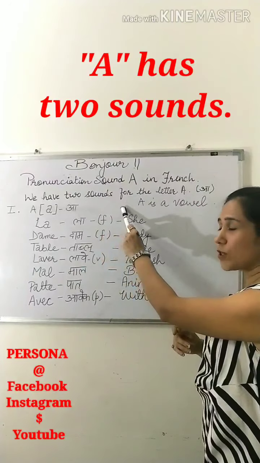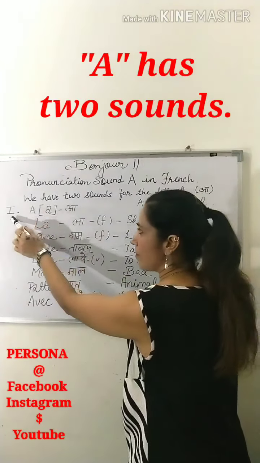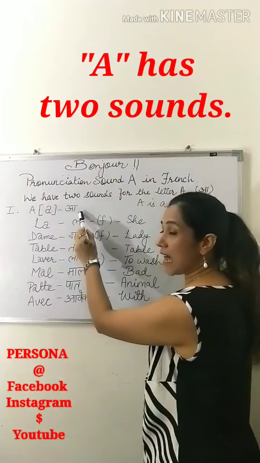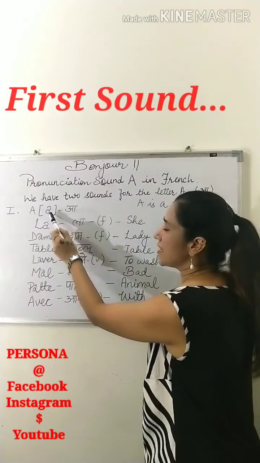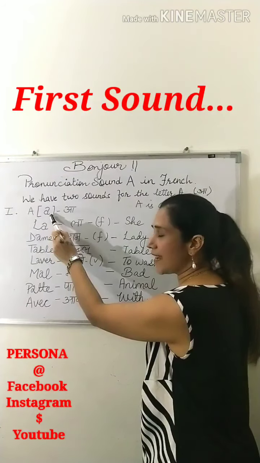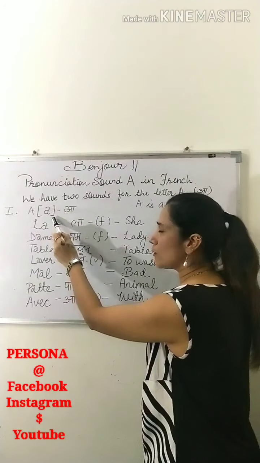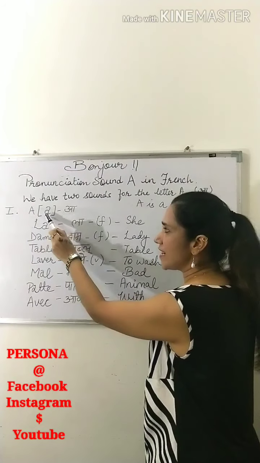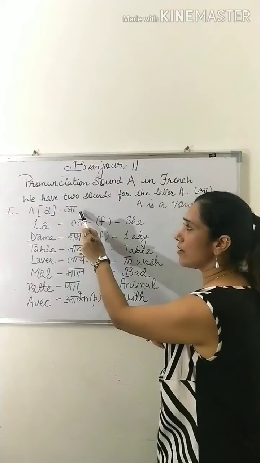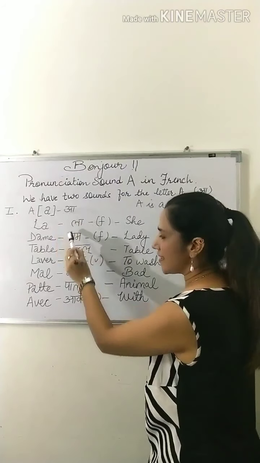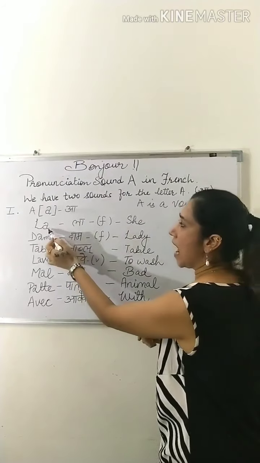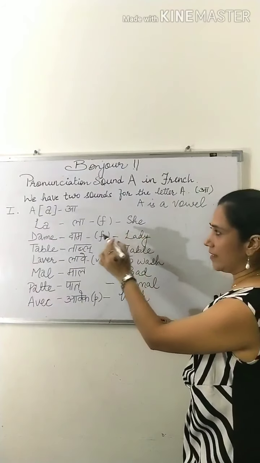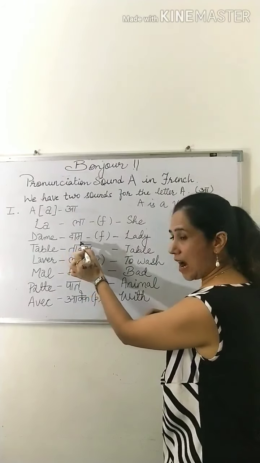A has 2 sounds. Sound number first. A has A, and in phonetics it is written like this. This will be a very useful tip for you that when it is written like this, it is sound A. The examples are like this: Nga, she, dam, again A.